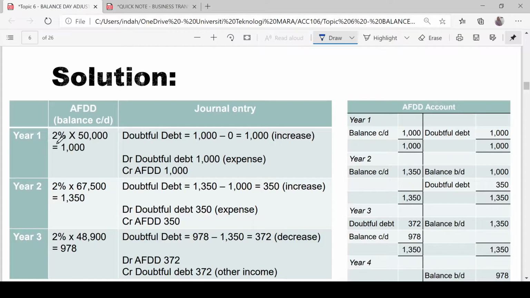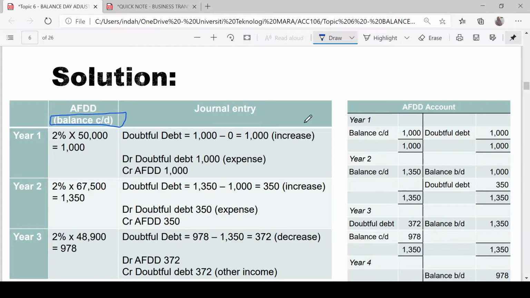This percentage depends on the business. If they decide to use 2%, we are going to use this 2% times the accounts receivable balance. So this amount, 1,000, 1,350, 978, is the balance c/d in the AFDD account.